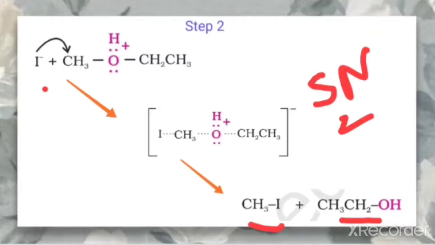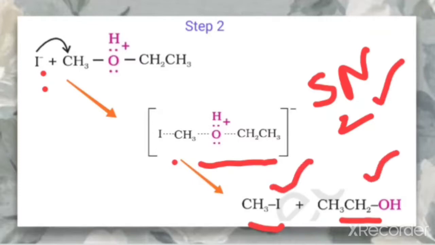Here the SN2 mechanism takes place as we have discussed in the previous chapter of organic. I negative is a nucleophile, so it is a nucleophilic substitution, but which type? That is bimolecular nucleophilic substitution. So there is a formation of an intermediate, and this results in the formation of an alkyl halide and alcohol.